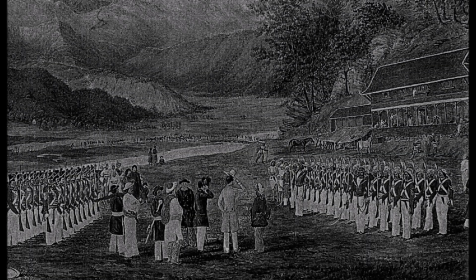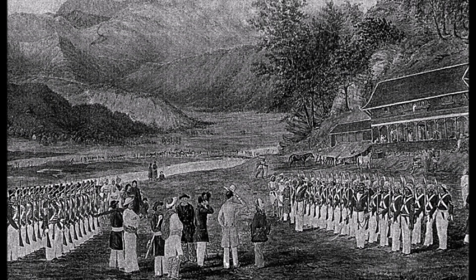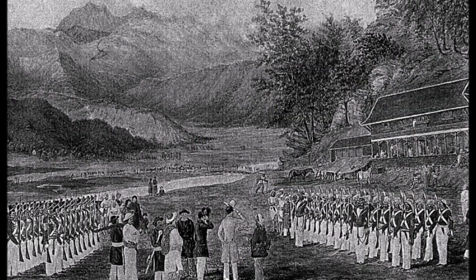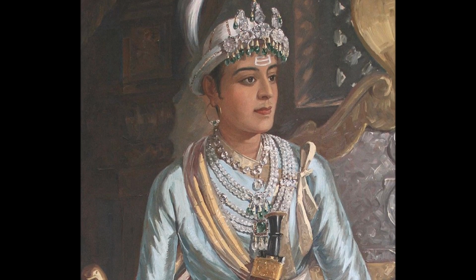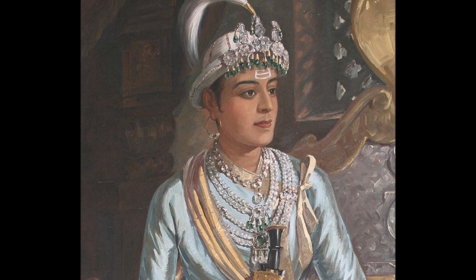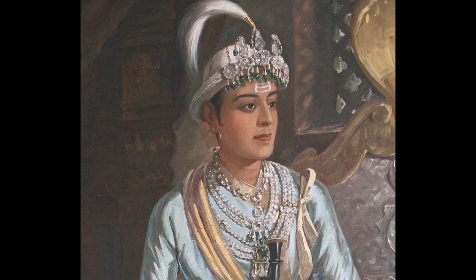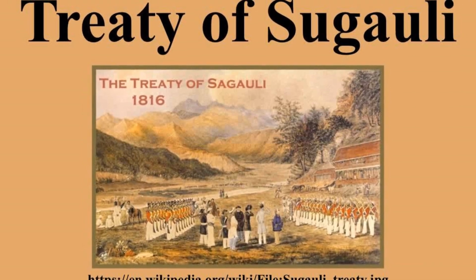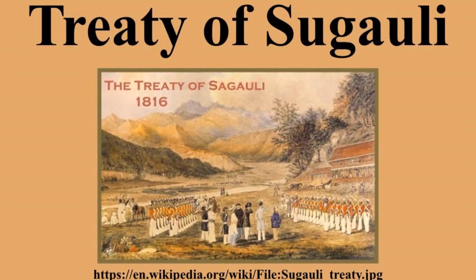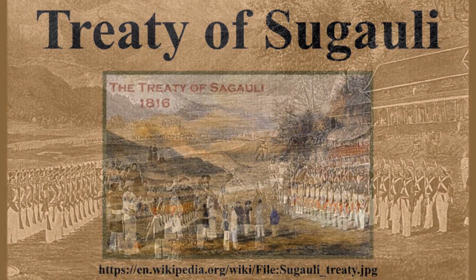In number 8, in order to assure and improve the relations of amity and peace hereby established between Nepal and Britain, it is agreed that accredited ministers from each shall reside at the court of the other. In number 9, this treaty shall be ratified by the King of Nepal within 15 days of this date, and the ratification shall be delivered to Lieutenant Colonel Bradshaw, who engages to obtain and deliver to the King the ratification of the Governor General within 20 days or sooner, if practicable.